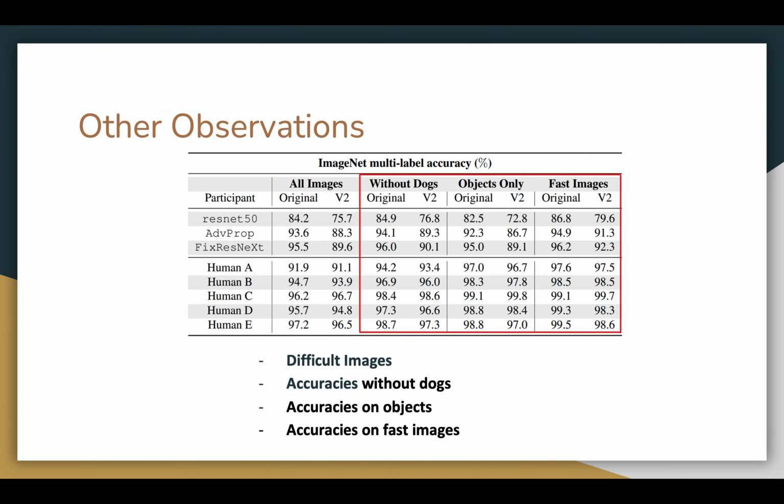Lastly, unlike the CNN models, human labelers spend different amounts of time on different images, spanning from several seconds to 40 minutes. Researchers took a subset of images with median labeling time spent by human labelers of at most 60 seconds, which were referred to as fast images. Recalculating the accuracies on fast images showed significant improvements, especially for human labelers. This suggests that humans know when an image is difficult to label and will spend more time on it. It also shows that the models are more likely to correctly label images that humans can label relatively quickly.